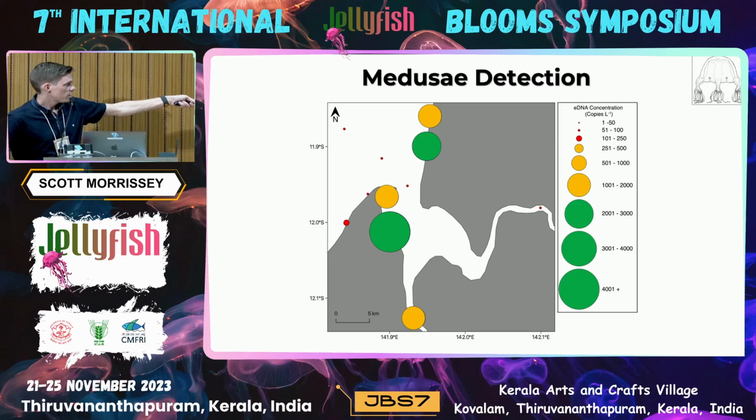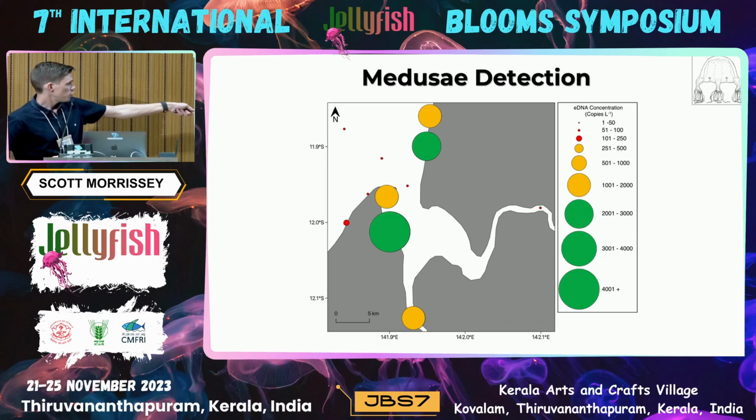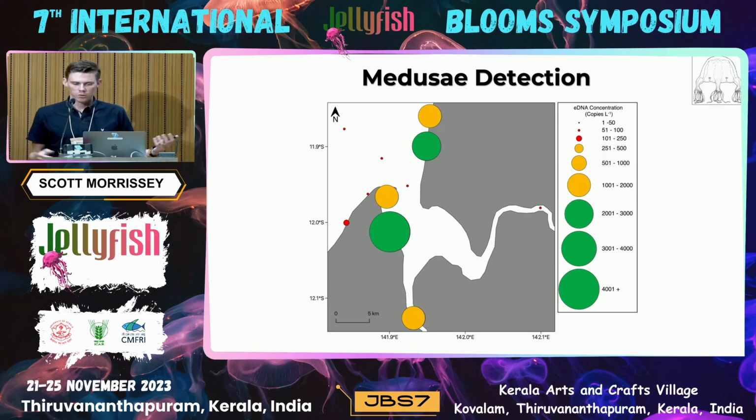These detections here certainly indicate medusa presence, but just from this sampling, we can't tell where the medusae have come from. So to actually work out whether this port does contain a population stock of the species, we need to understand where the source locations of these medusae are. So where are their polyps?